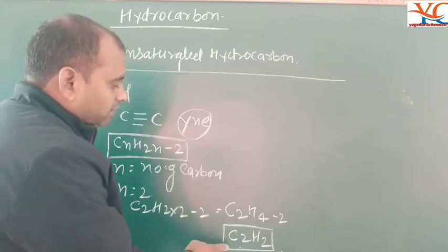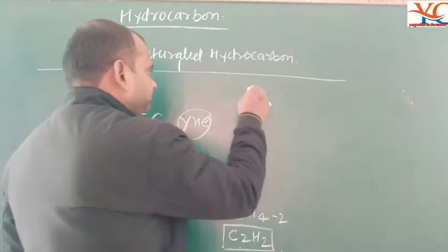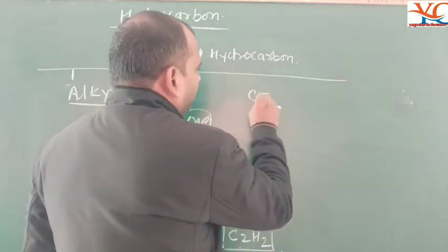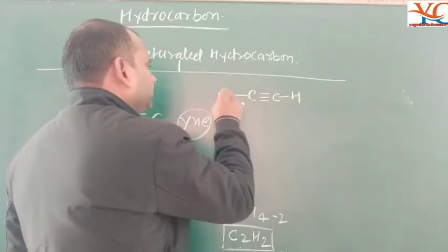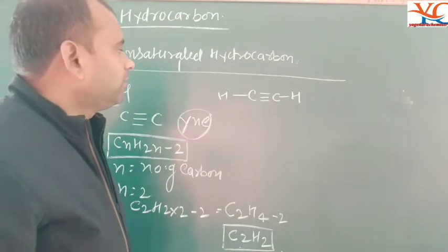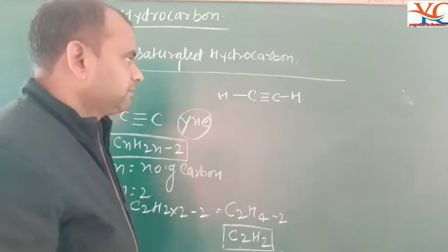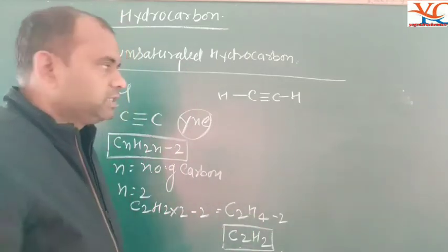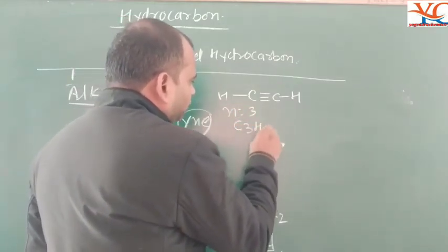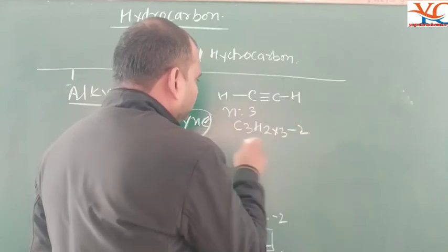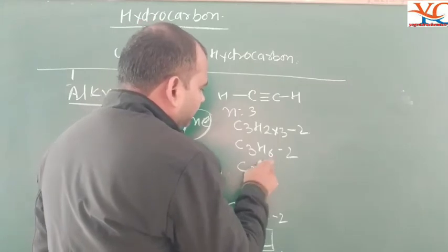It is the formula of acetylene, and the open structure of acetylene is C triple bond C, with one hydrogen attached at one end and one hydrogen at the other end. So the open structure of acetylene is CH triple bond CH. The next member of the alkynes has n equal to 3: C3H2×3−2, then C3H6−2, which is C3H4.